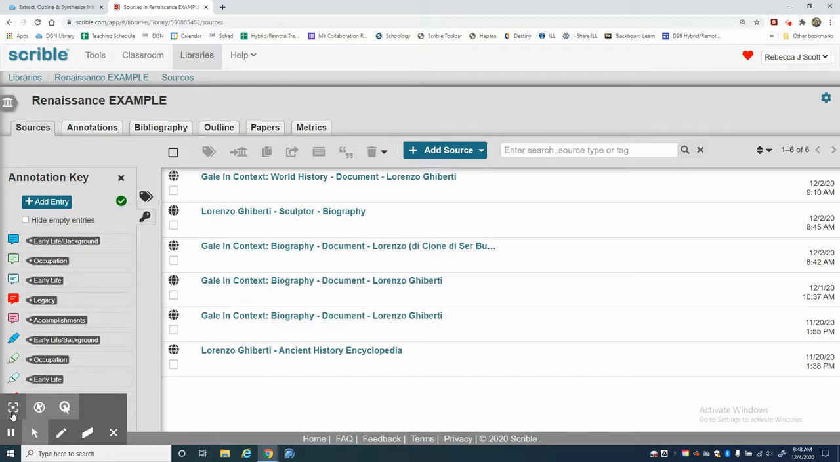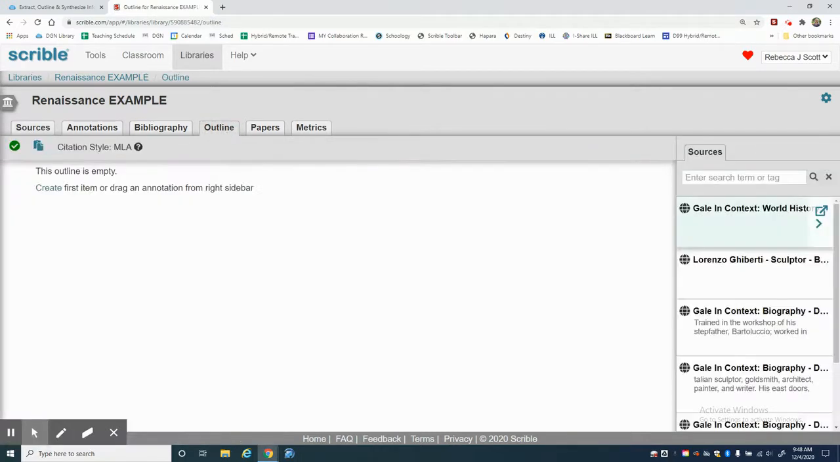So to do that, I'm going to start by going up to my Outline tab. Along the top here, I'm going to click where it says Outline. Now you'll see that I don't have anything in my outline area yet, so I want to create that first item. I'll click the button that says Create, and you'll see that it provides a Roman numeral 1, and that would become my first section, which was early life.